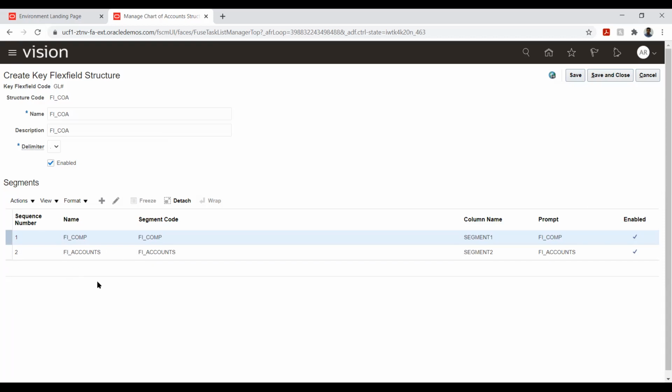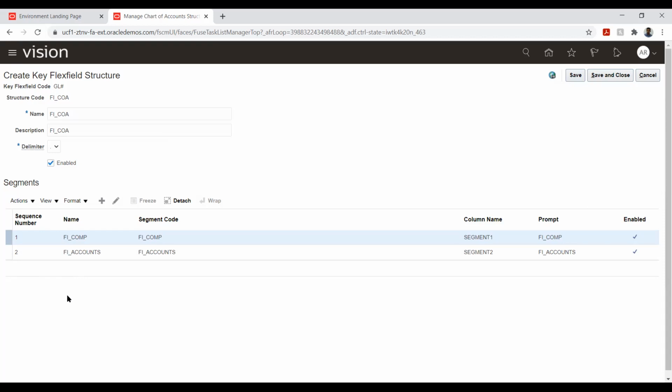This is how the system will work. When I'm creating any transaction, let's say this is my rent account 2476. When I say 100.2476, it means this rent is being paid from company 100.